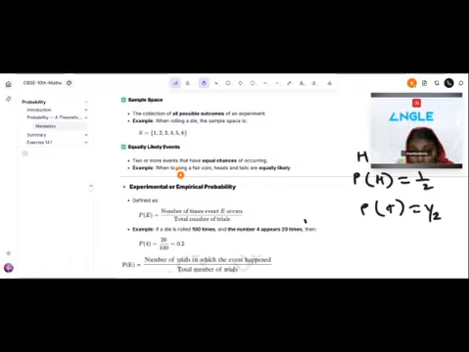Then what are equally likely events? Two or more events that have equal chance of occurring. When a coin is tossed, we get an equal chance of head or tail. There are two events, two outcomes, head and tail. 1/2 is the chance of getting head or tail. These are examples of equally likely events.